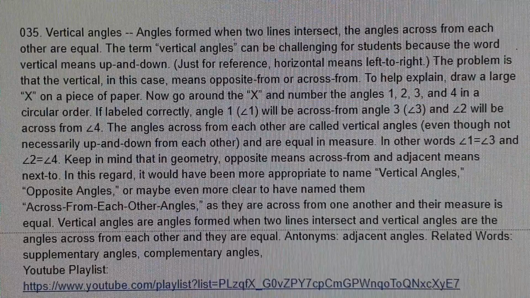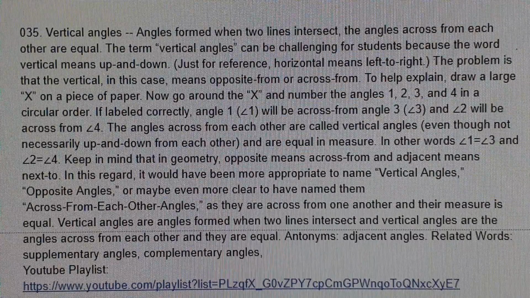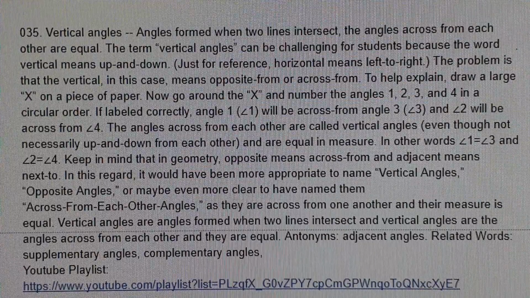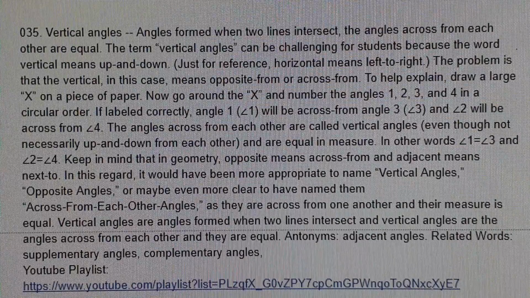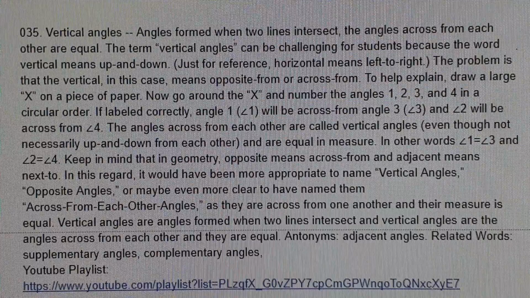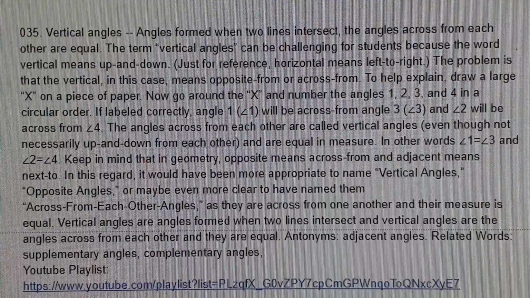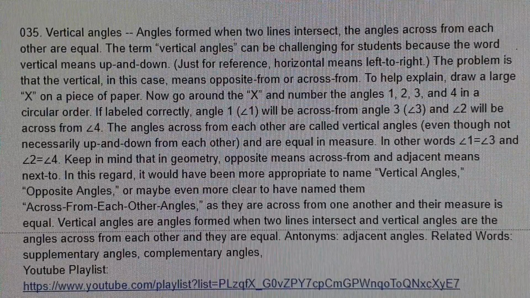Keep in mind that in geometry, opposite means across from, and adjacent means next to. In this regard, it would have been more appropriate to name "vertical angles" "opposite angles," or maybe even more clear to have named them "across from each other angles," as they are across from one another and their measure is equal.